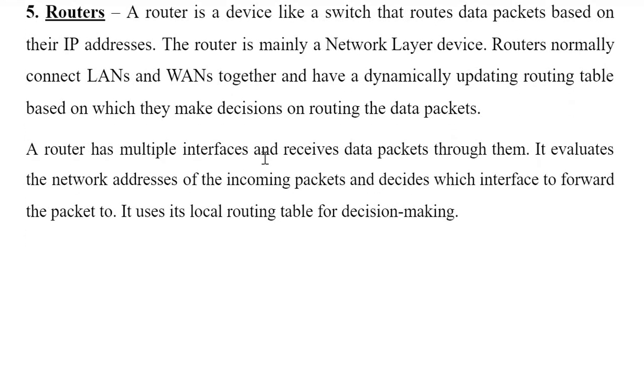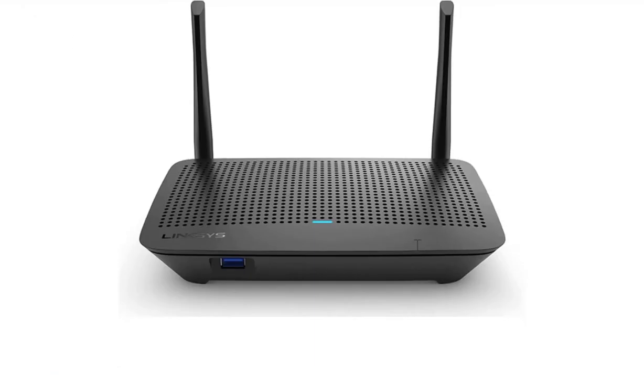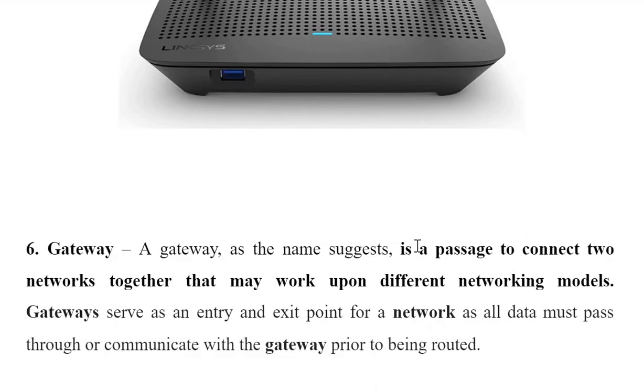A router has multiple interfaces and receives data packets through them. It evaluates the network address of the incoming packet and decides which interface to forward the packet to. So it will see which is the destination address, or which is the next interface to which that packet should be sent. Every piece of data is maintained inside that packet, so it will make its decision based on that particular information. It uses this local routing table for decision making. You can see this is the diagram of a router.